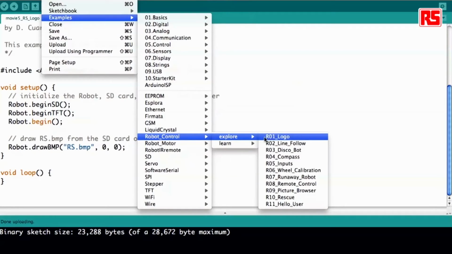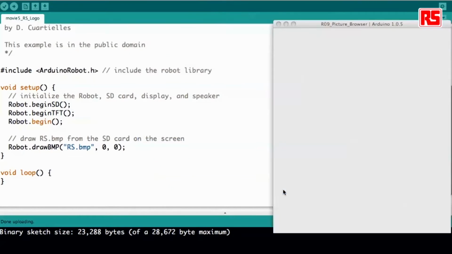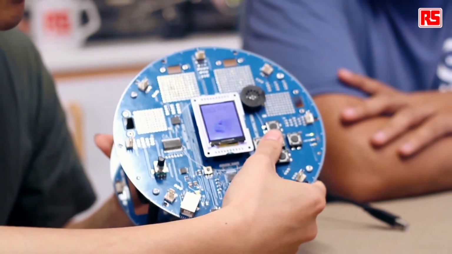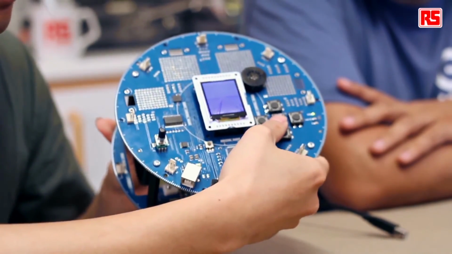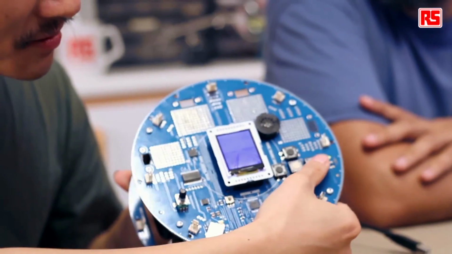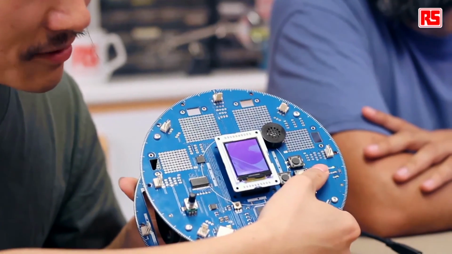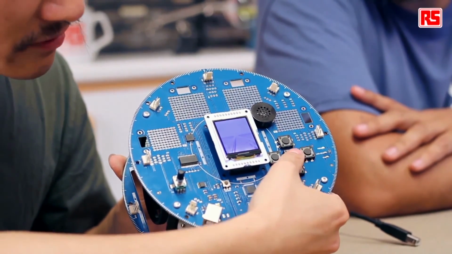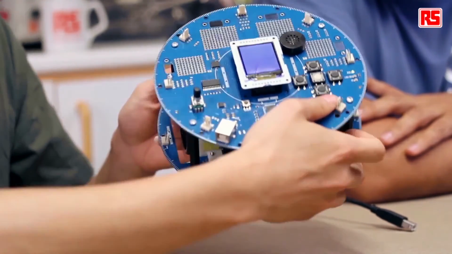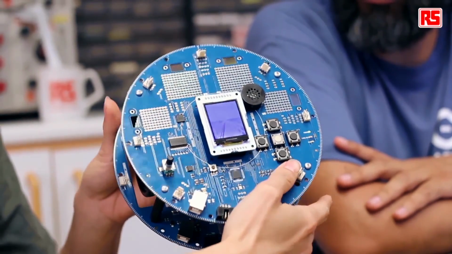It's our example called Picture Browser. So basically this is a photo gallery software that you can control in two different ways. One is just using the left and right button. Another is that you can switch to the next photo by shaking the robot or tilting it. So you can see a few images that are stored in the micro SD card. And if you click the up button, it changes to the different control mode. And then if you tilt it really quick.